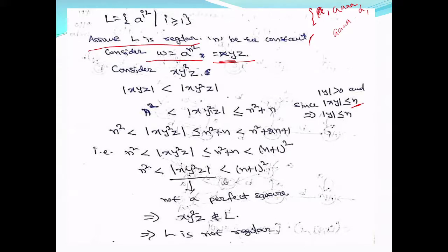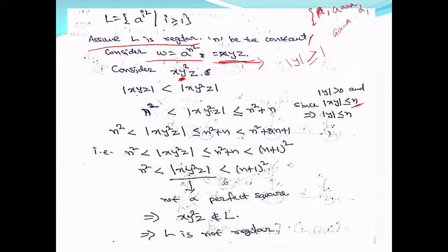Now look at this. If I consider x y square z, let us say that this is possible. According to the pumping lemma, this is possible, and because the length of y is greater than 0, it should be at least 1. So if I repeat y 2 times, x y square z should belong to your language, because according to the pumping lemma, x y power I z, where y power I means y repeated any number of times. Suppose I repeat y 2 times. What happens? Let me see.